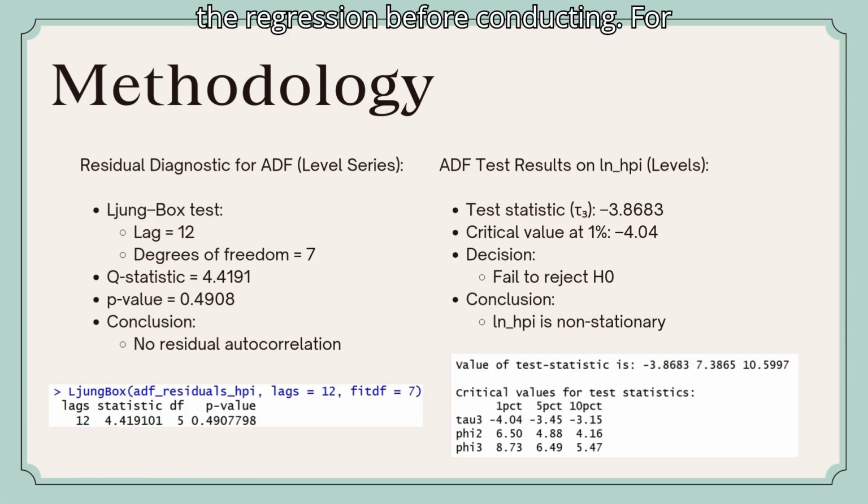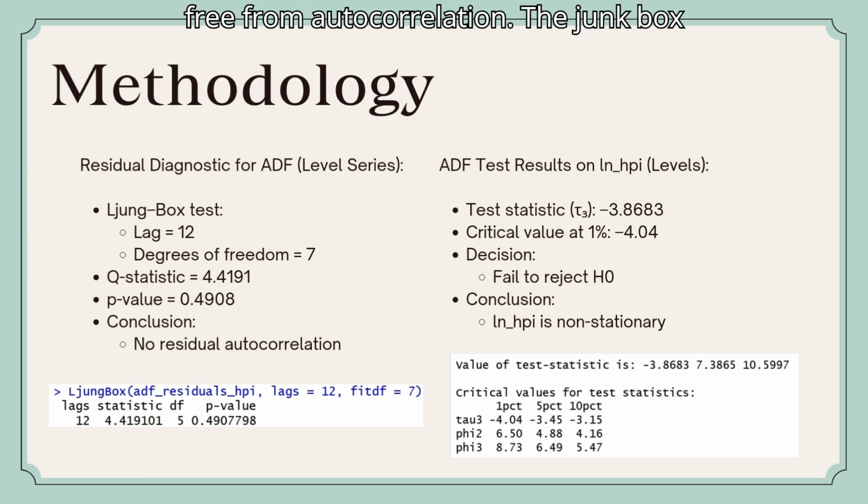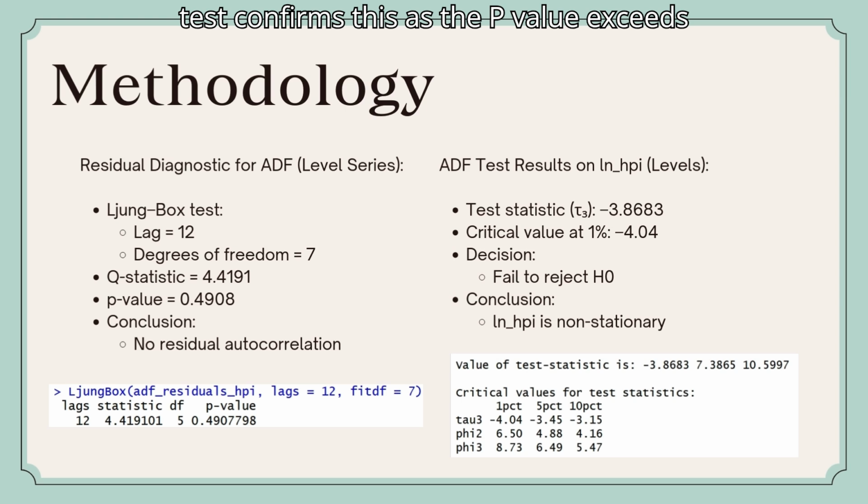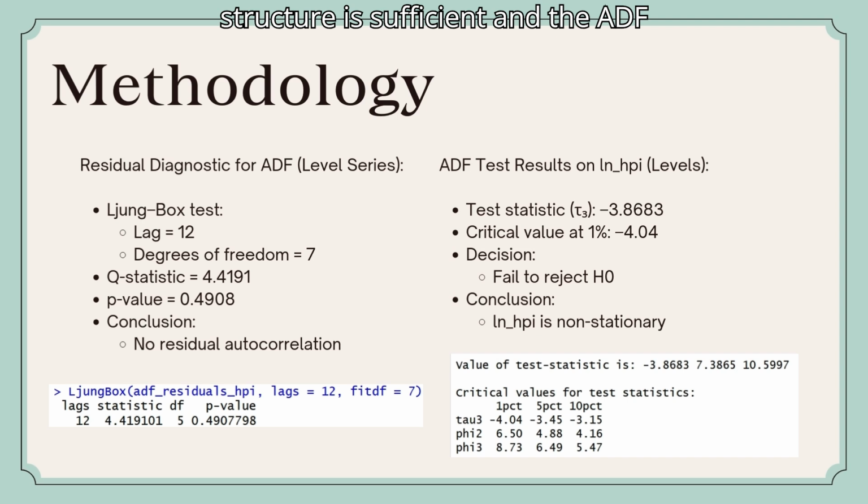Before conducting hypothesis testing, we verify that the residuals from the ADF regression are free from autocorrelation. The Ljung-Box test confirms this, as the p-value exceeds 0.05. This indicates that the selected lag structure is sufficient and the ADF results are valid for inference.